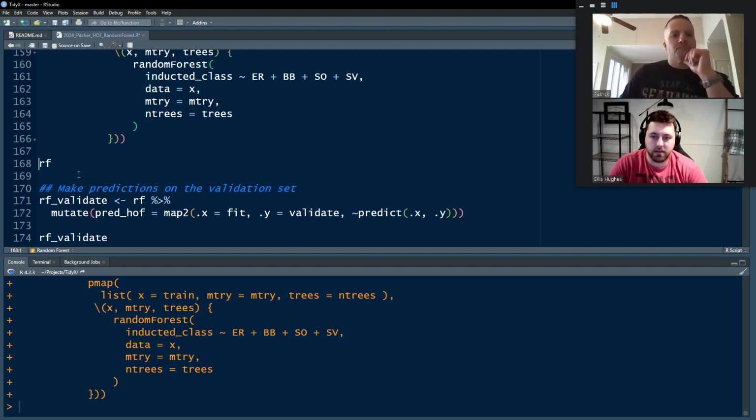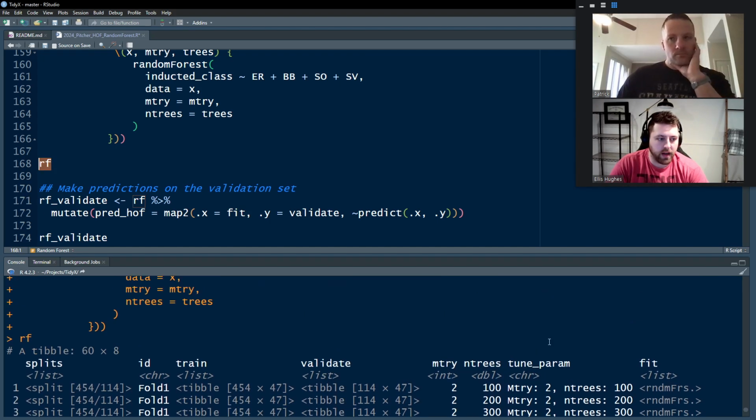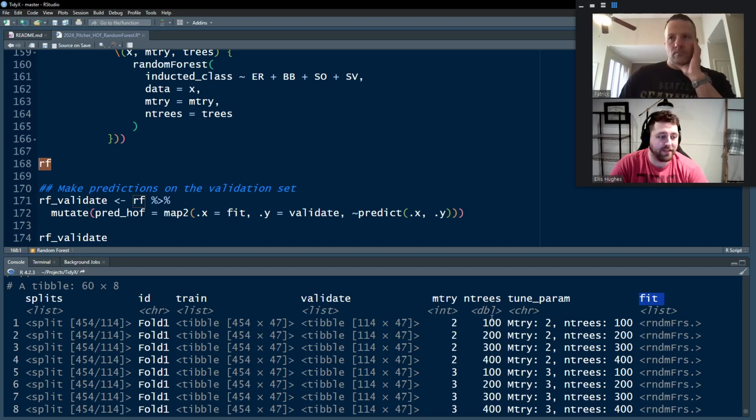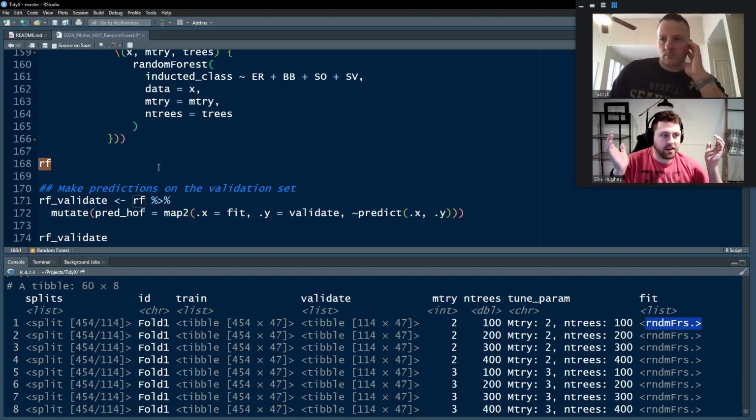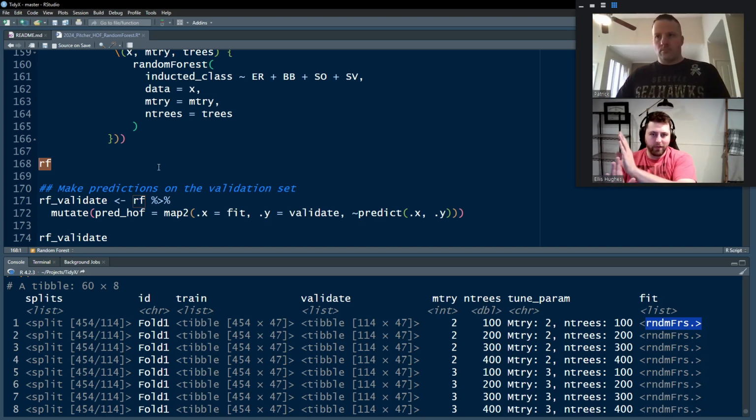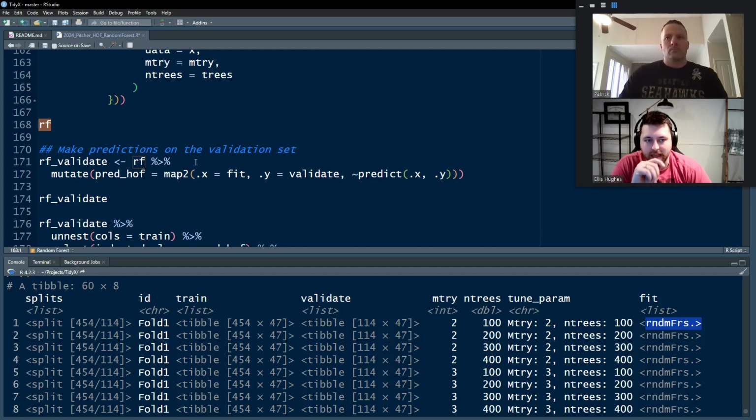And so as you can see, it trained relatively quickly. And now we've got this new column here called fit. And it's got a bunch of random forest fit models that exist in our data frame here. So this is also the nice thing. We've touched on this in the past about list columns and tibbles and how awesome they are. But here we've been building up this tibble over time, and we have our original splits, the ID, the training. You can go back and understand how that model is fit all the way back. So I think that's kind of fun and cool. But now we need to see how it performs.